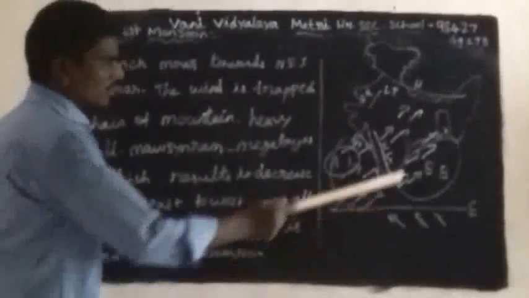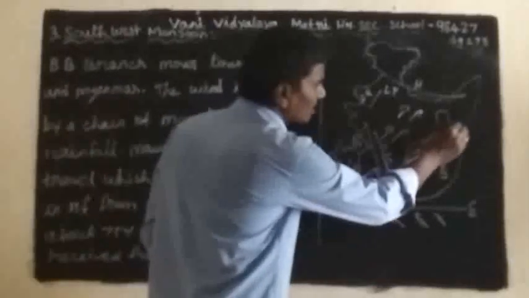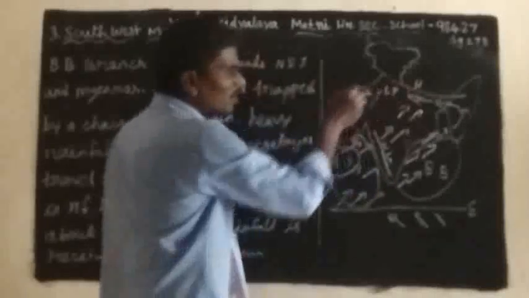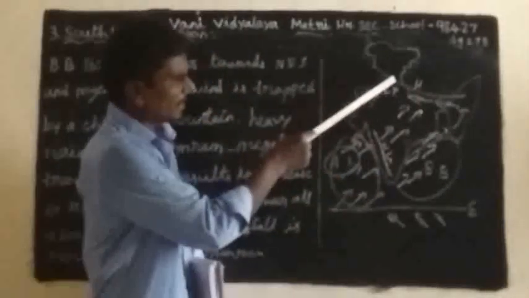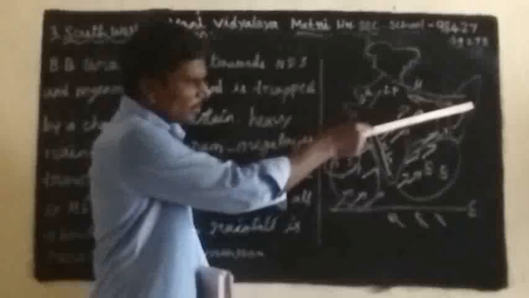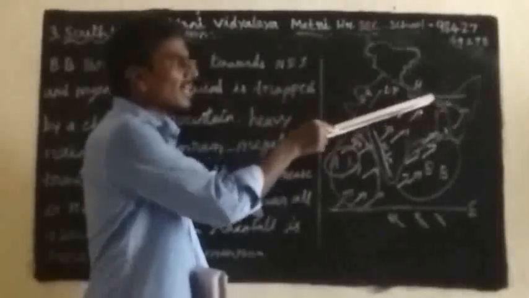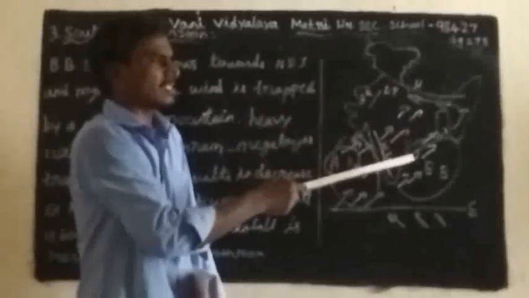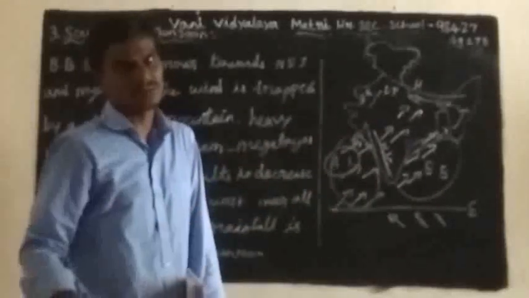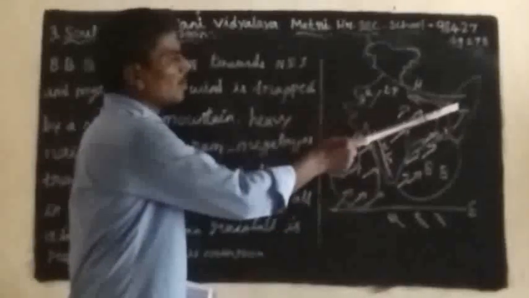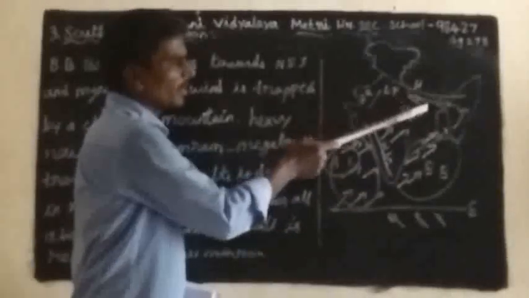The branch later moves in an east to west direction because it strikes the Himalayas. Moving east to west, it receives very low rainfall as the moisture decreases.